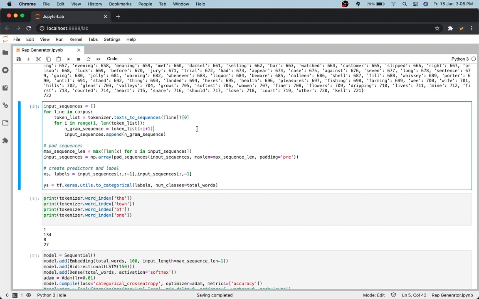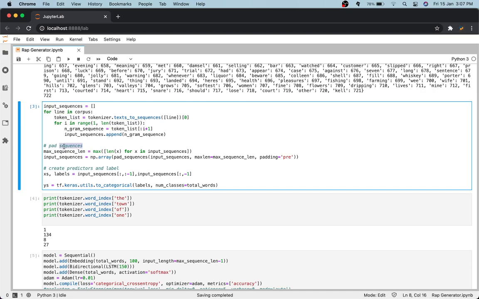If you cannot recognize the code I've written after that, let me explain it. In a list you can use a colon, so that means everything, and then the index plus 1, for the index over here. And as we know, it's going up till the length of the token list.